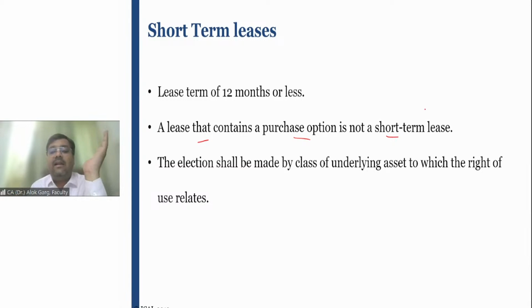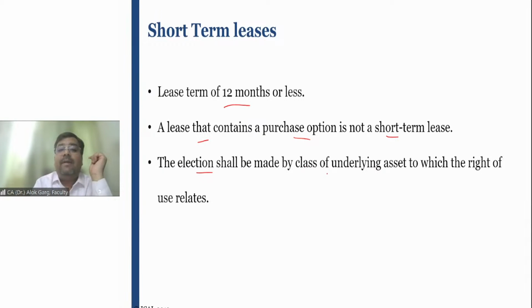So standard has said that, please remember, in your examination, the question may be asked where the period is 11 months only, 10 months only, but a purchase option is provided in the question, right? And the question will trap you that it is a short-term lease. You need to think about it. You should not only go by the term. Since purchase option is available, it means the asset will always be with the lessee, and hence it is not a short-term lease, right?